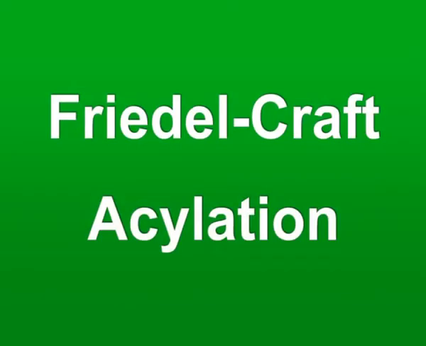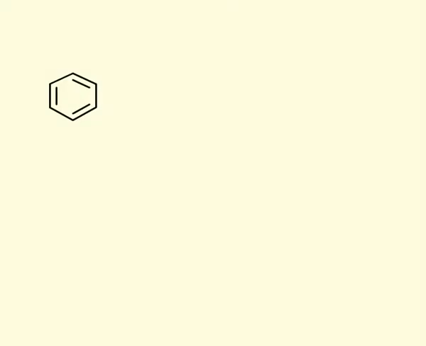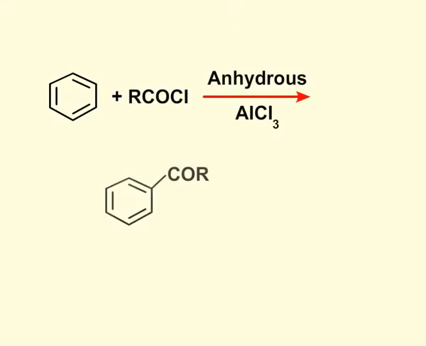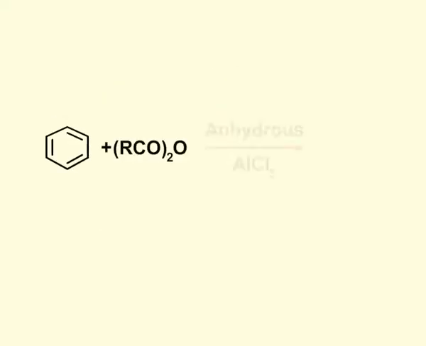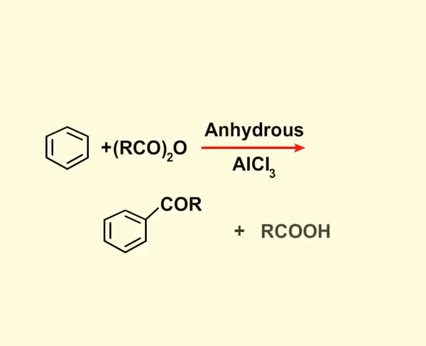We will next learn about Friedel-Crafts acylation. Aromatic ketones are obtained when benzene is treated with acid chloride or acid anhydride in the presence of anhydrous aluminum chloride.